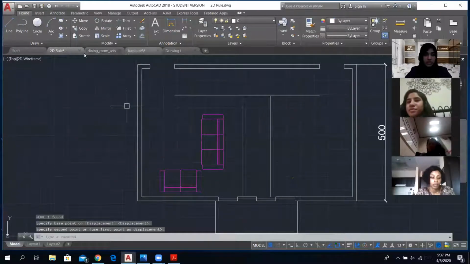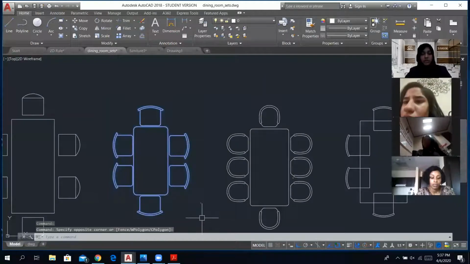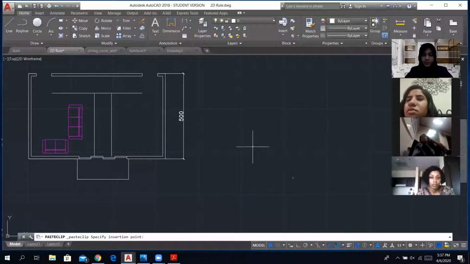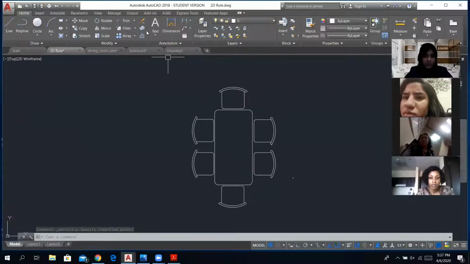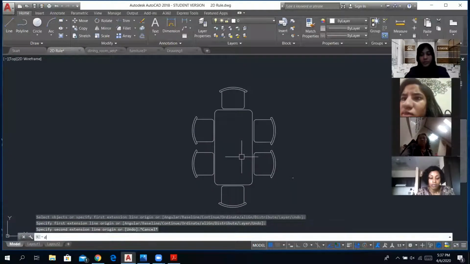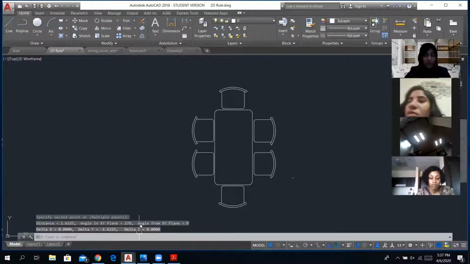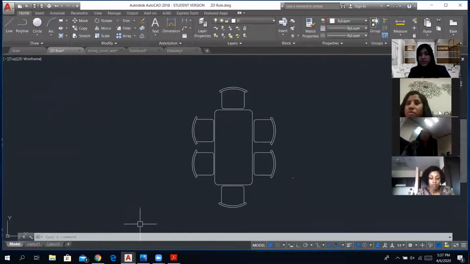All right. So again, I have a few presets here. I'm just going to go ahead and select this, Control C, and go back and Control V. As you can see, it's not very visible. Now what happened here is that I will show you the dimension. I'm going to check the dimension, and as you can see here, it's mentioned 1.6. Now this is in meters. The person who drew this used meters because 1.6 obviously can't be a 1.6 centimeter table. It has to be a 1.6 meter table.